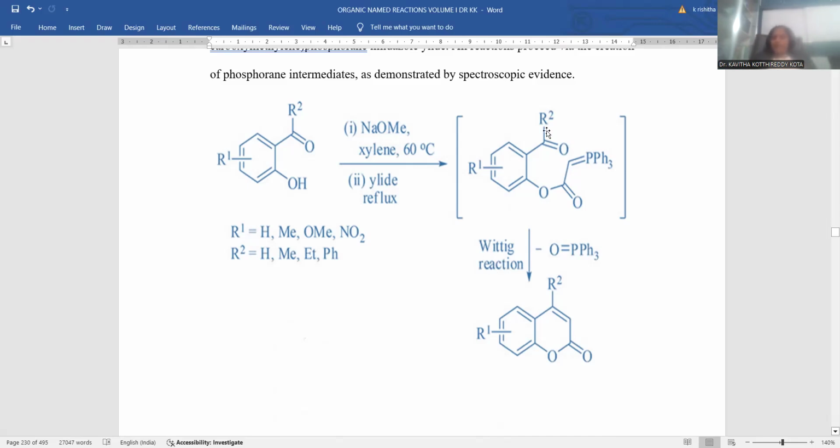Simply let me give the idea about the Wittig-olefination reaction. Here is the ketonic functionality, here is the double bond PPh3 functionality. Both are participating in the four-membered cyclic transition state. Later on, oxygen goes towards the PPh3 and a new carbon-carbon double bond is formed between these two. And you can notice the six-membered ring in between, and the phosphine oxide is discarded as a byproduct. This is the actual Wittig-olefination reaction.